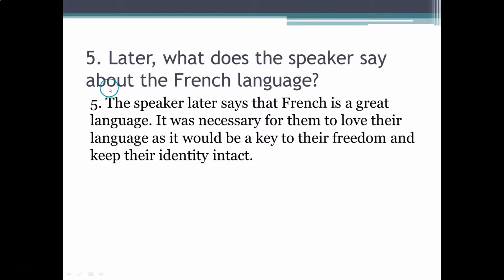Later, what does the speaker say about the French language? Answer. The speaker later says that French is a great language. It was necessary for them to love their language as it would be a key to their freedom and keep their identity intact.